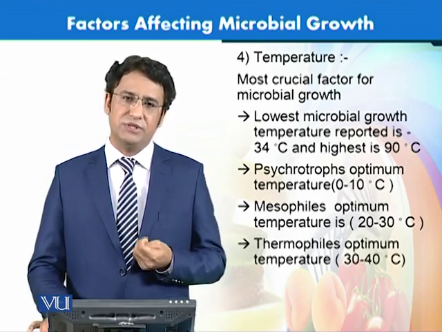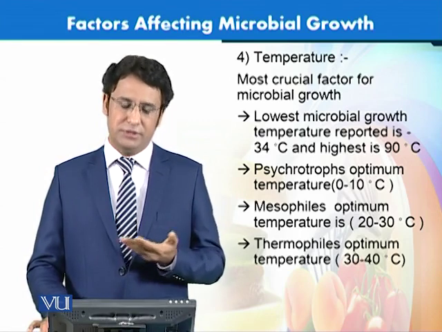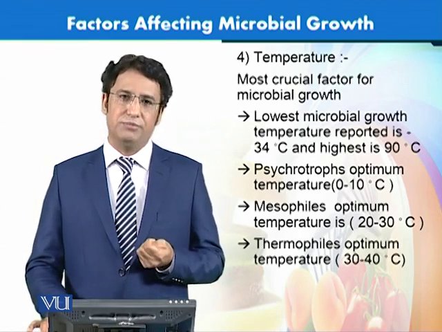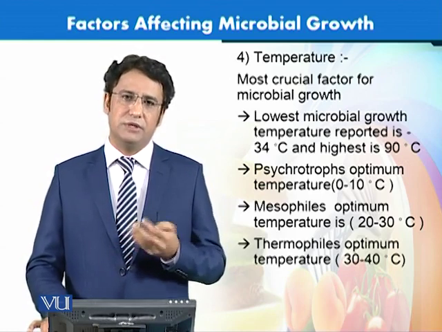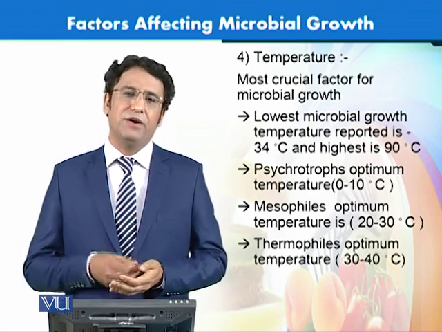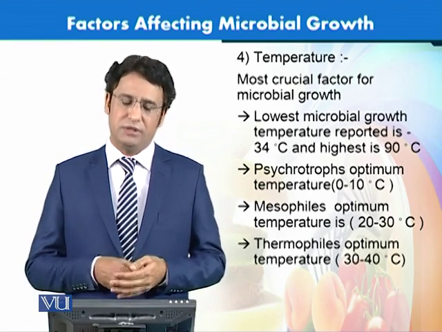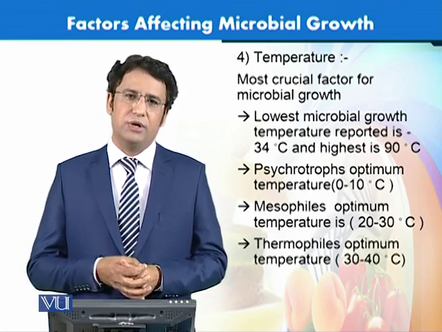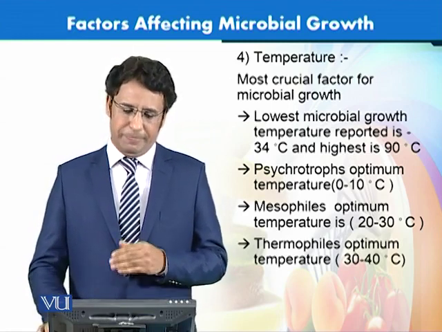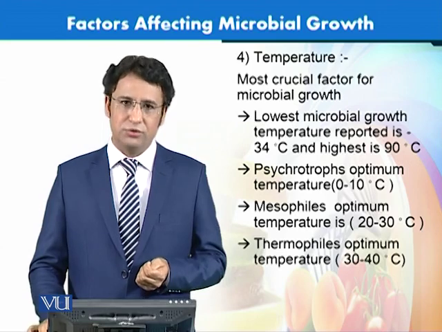On the other hand, the mesophilic bacteria need intermediate temperatures, for example, 20 to 30 degrees C, which is their desirable range in which they grow. Then we have thermophilic bacteria or other thermophilic microorganisms that can grow at 30 to 40 degrees C. So this is the optimum temperature in which these microorganisms can grow.